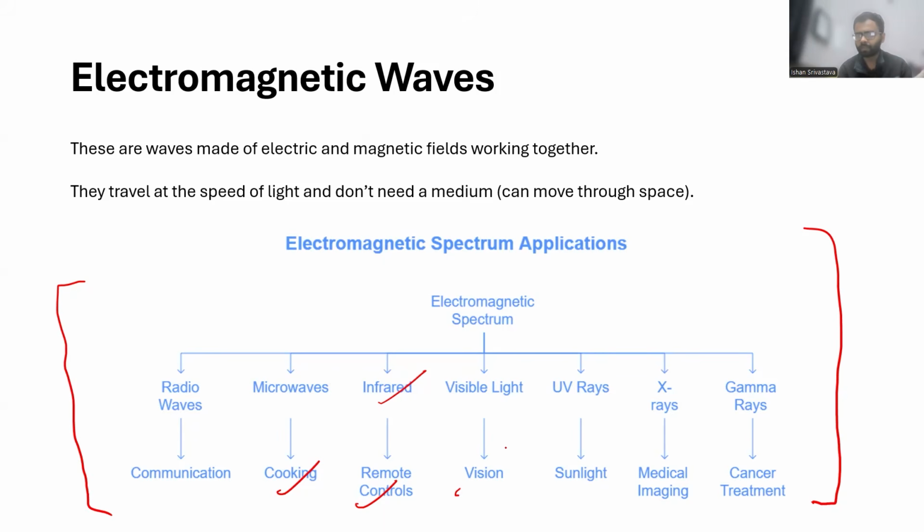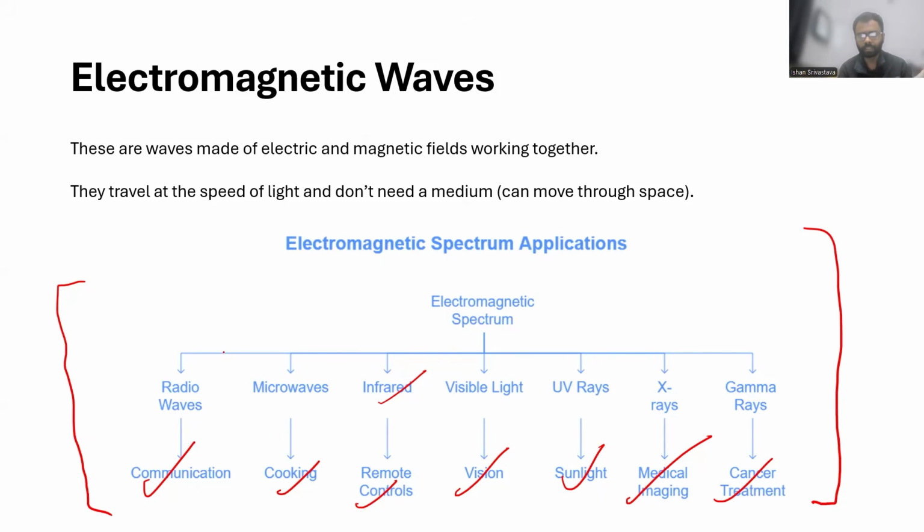Visible light is all around you, used for seeing objects. UV rays come from sunlight and have applications in treatments. X-rays have applications in medical science. Gamma rays have applications in medical science and nuclear science. So all these waves are extremely important.